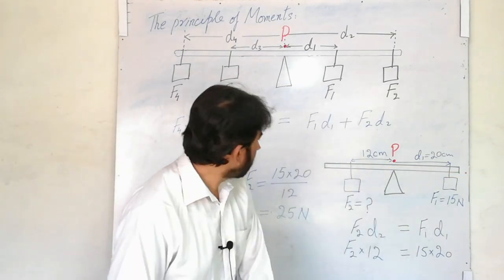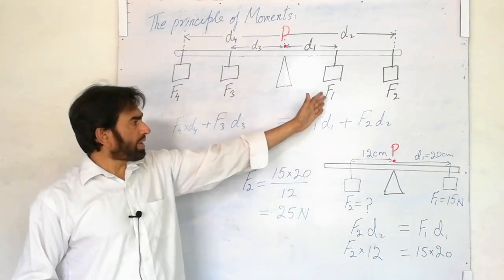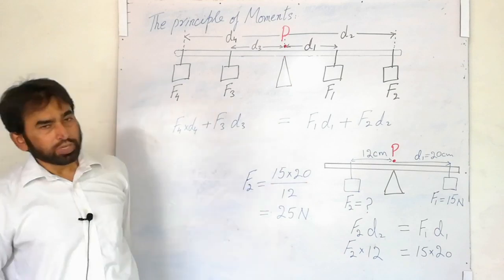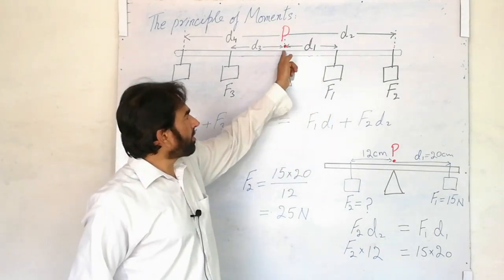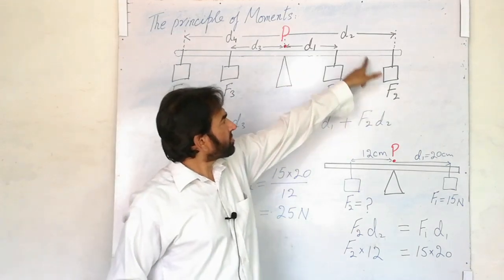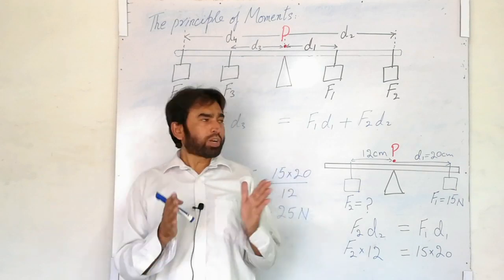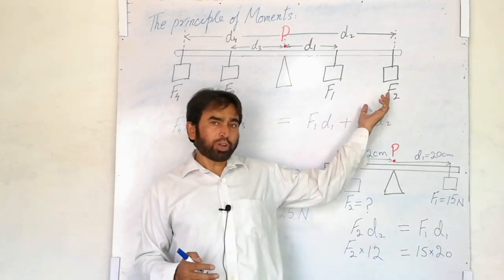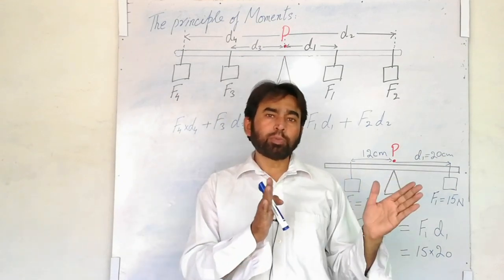Now let us have an example of the same. I have this rod. Here I have taken forces F1, F2, F3 and F4. Force F1 has the distance d1 from the pivot, and F2 has the distance d2 from the pivot. Remember one very important thing: whatever force you are taking, whether F1, F2, F3 or F4, you have to take its distance from the pivot.